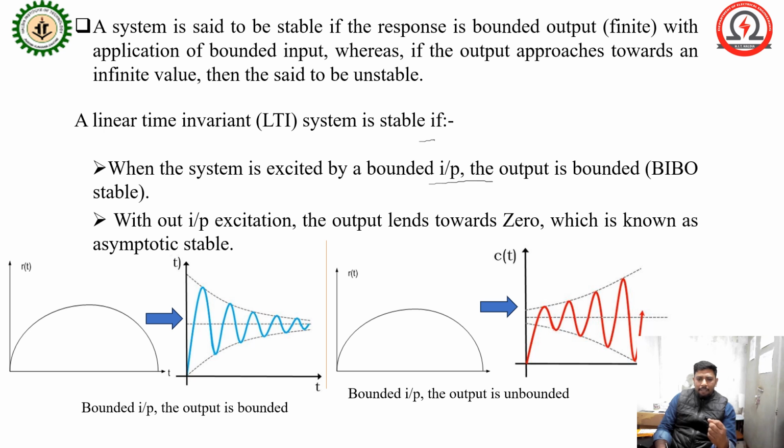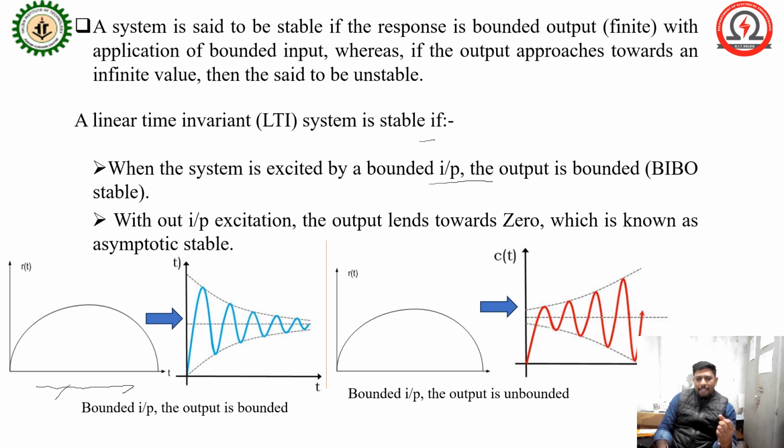Here I will show you some examples. Some bounded input, that time increases. t is the time and this is r(t), the reference input signal. This is actually when time t equals 0. You can consider this is the 0, and after some time the value will also be 0.